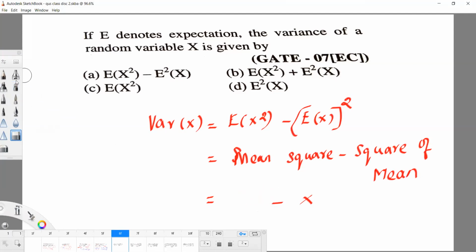So mean square means how will you write? So this is mean square. X bar is the mean, and if we take its square, that is called the square of mean. Anyway, the first formula is correct: E of x square minus E of x whole square, where E is expectation. Yes, this is correct. Option A, E of x square minus E of x whole square. So option A is correct.